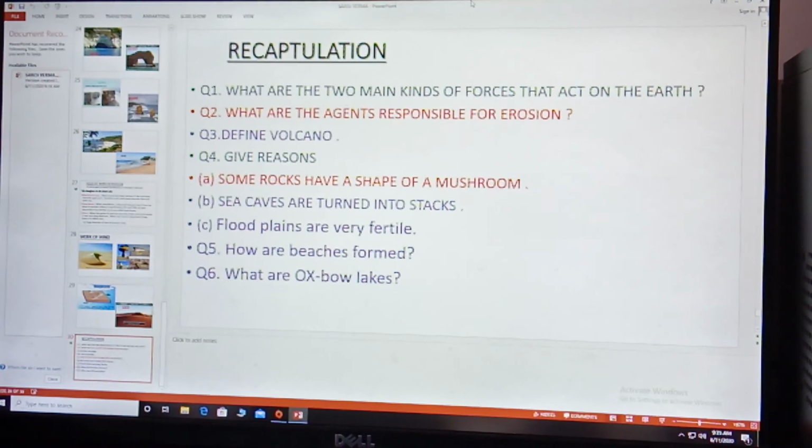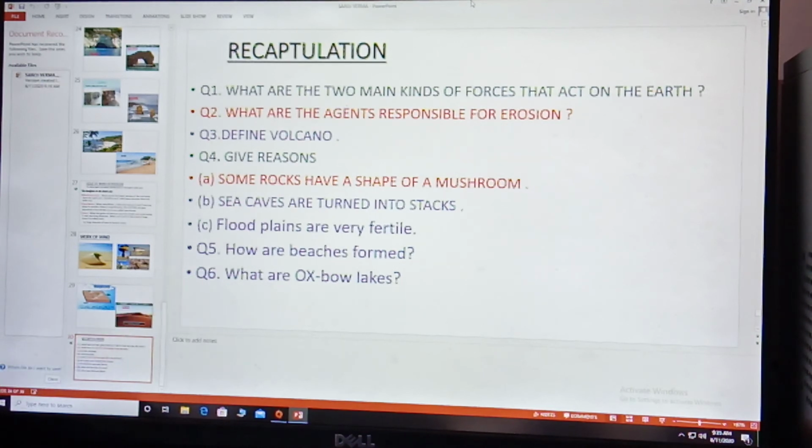Now give reason: some rocks have the shape of a mushroom. Why? Because wind erodes the lower section of the rock more than the upper part, and this leads to the lower section becoming very narrow and the upper part broad, which resembles a mushroom.